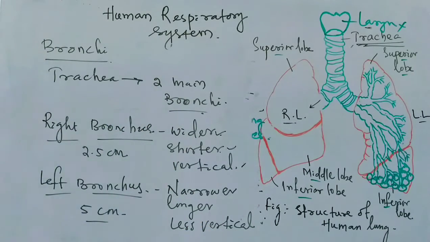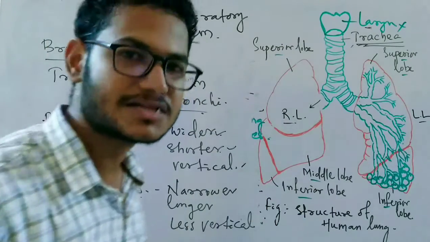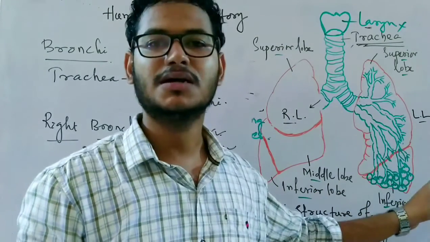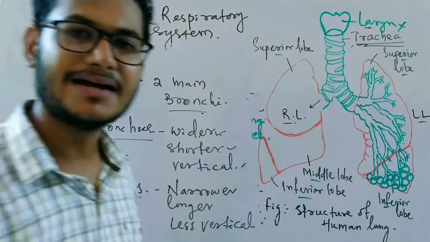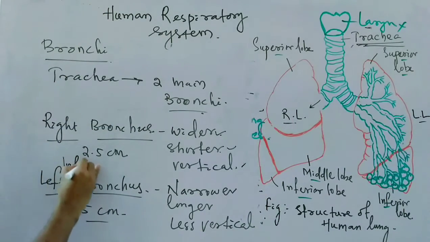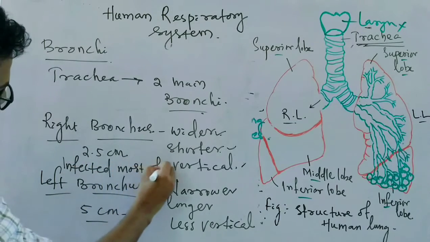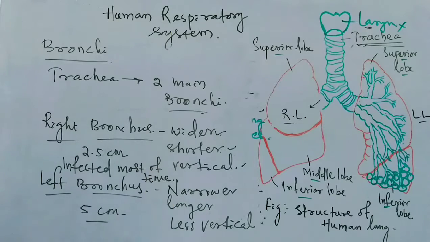So the infection in the right lung is much more as compared to that of the left lung. Infection occurs in the right lung very easily. It is infected most of the time.